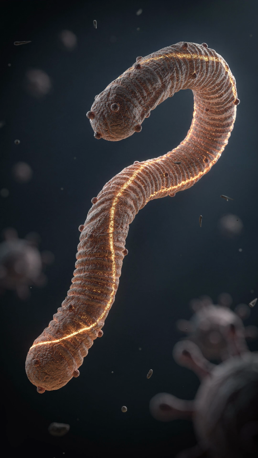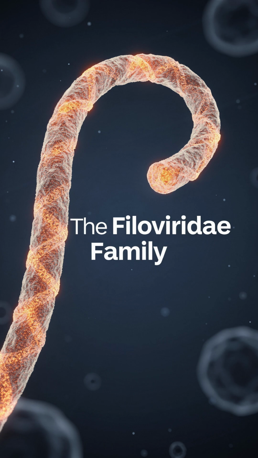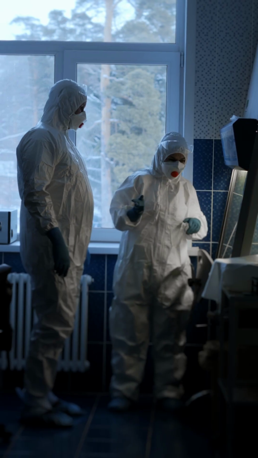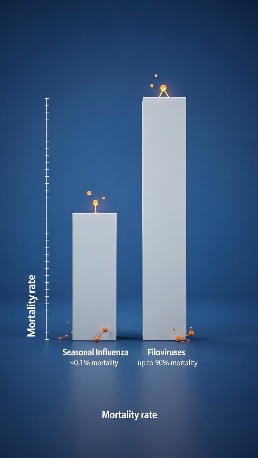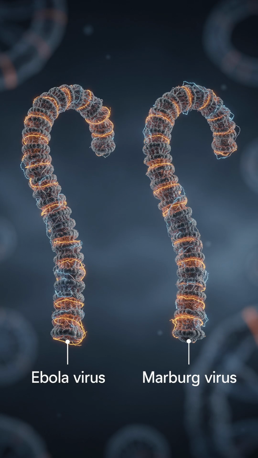What if a virus could cause severe hemorrhagic fever, multi-organ failure, and mortality rates approaching 90%? Welcome to the world of the Filoviridae family. The family Filoviridae contains some of the most feared viruses in modern medicine. Although outbreaks are relatively rare compared with influenza or coronavirus infections, members of this family can cause severe viral hemorrhagic fever with high mortality rates. The two most important human pathogens within this family are Ebola virus and Marburg virus.